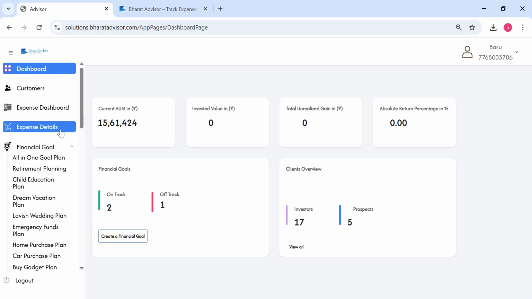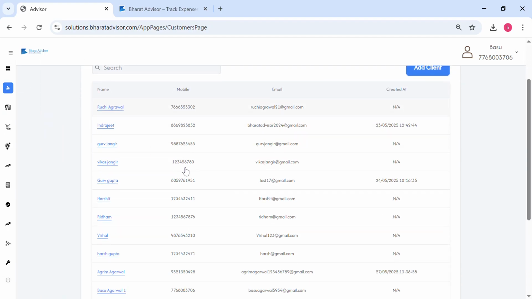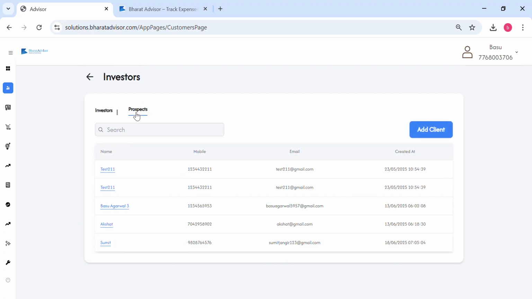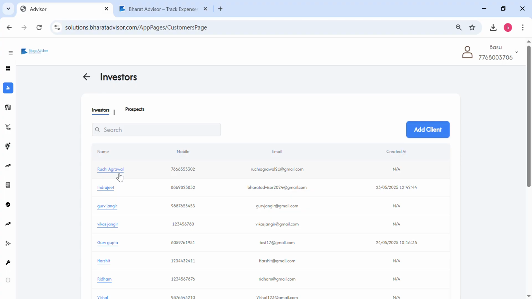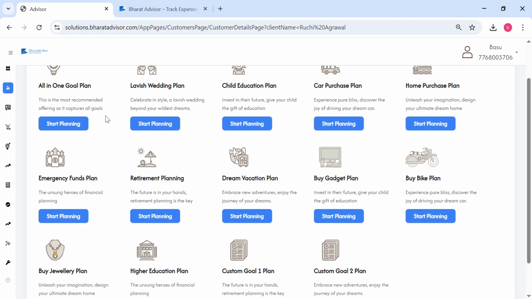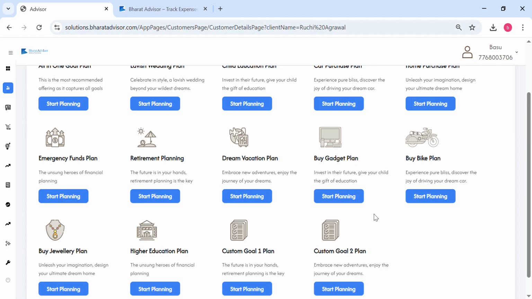That's one thing. On top of it, you can look into all of your customers. You've got a customer list, and you can add a client from here. You can also look into your prospects. You click on a client, and you can also do the goal planning for them. We are providing multiple financial goals, ranging from a comprehensive goal plan to wedding plans and car purchase. And this is a very nice UI, a very good flow.